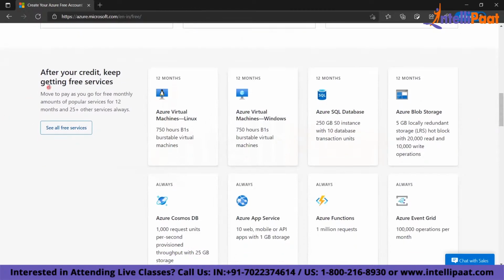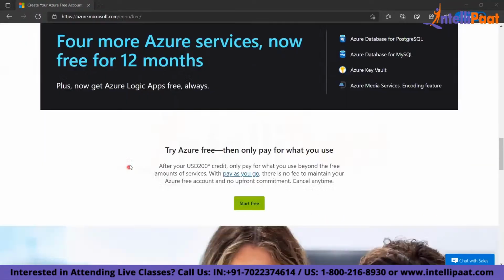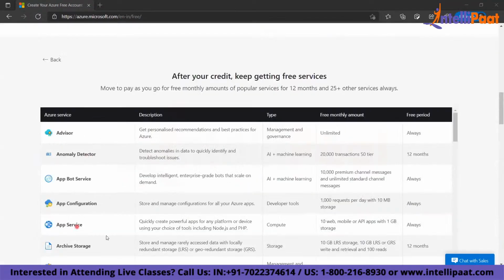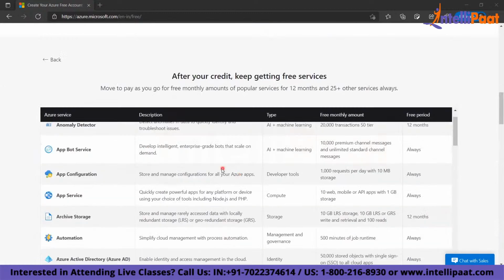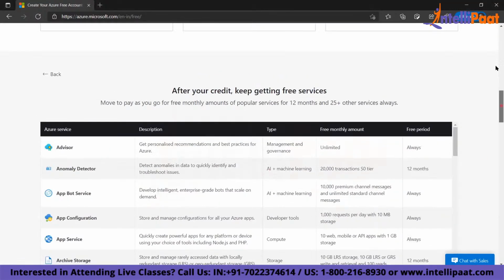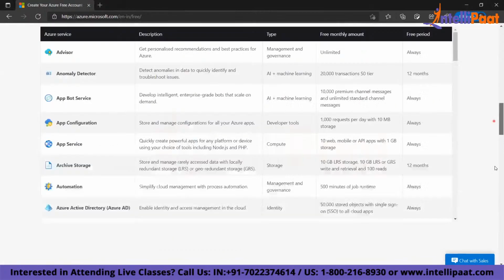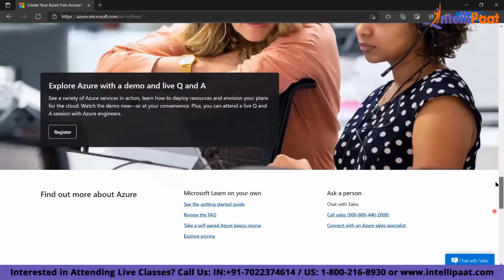Got it? So there are some popular services which are free for 12 months also. You can see all the free services. It will show you the list of all free services. So these are some of your Azure free services which are available for you to create, right? And we are going to see how we create an Azure free account here. So these are some of the services which are free in the Azure environment.